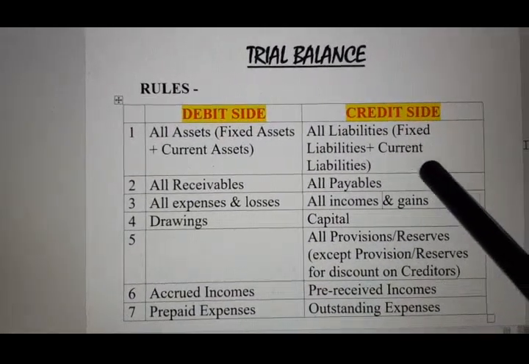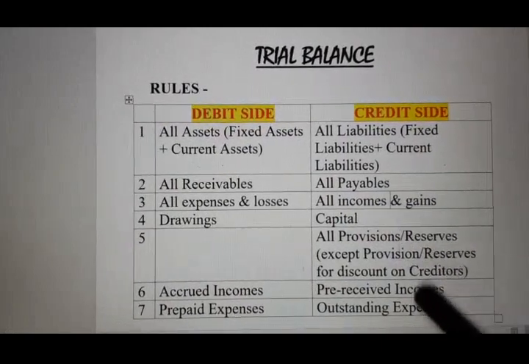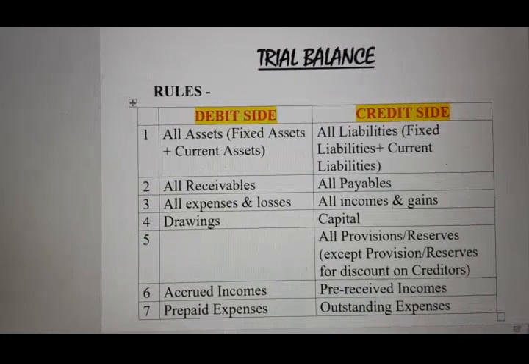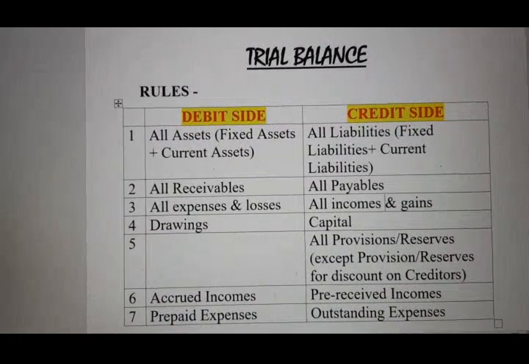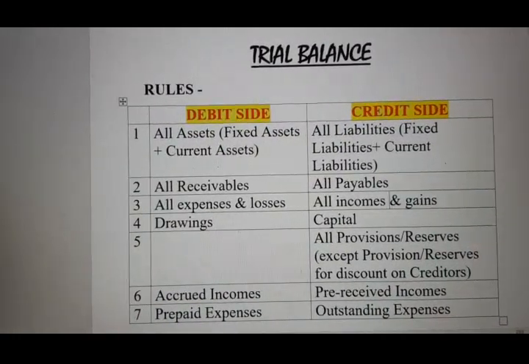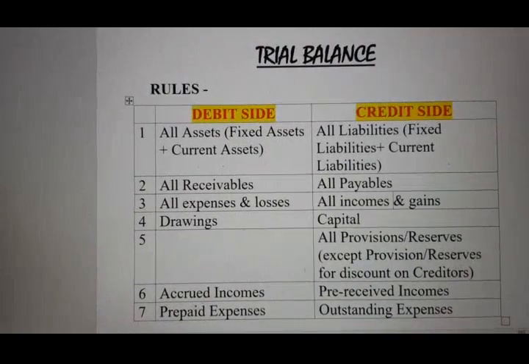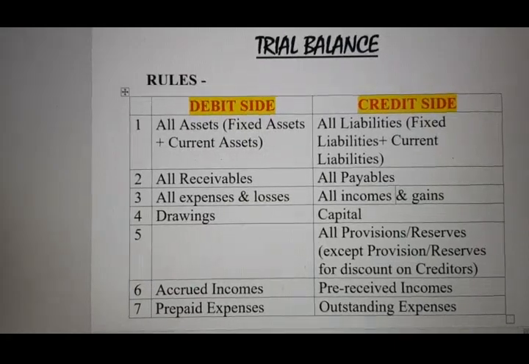On the contrary, all liabilities, maybe fixed liabilities, maybe current liabilities, will come to the credit side, like capital, any kind of loan, sundry creditors, any kind of payable, bank overdraft. All these things are your liabilities, so they will come here to the credit side.